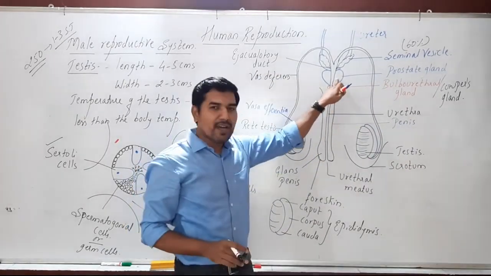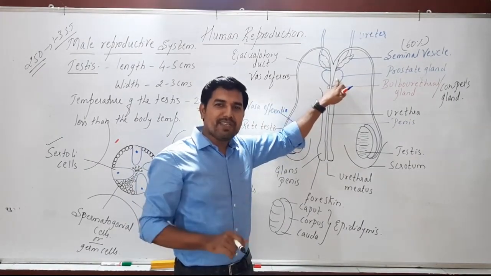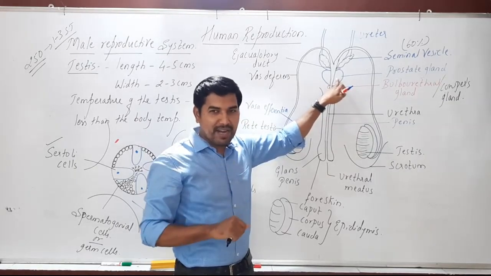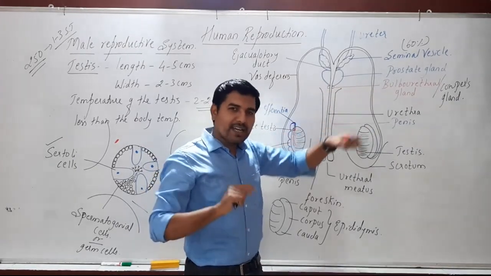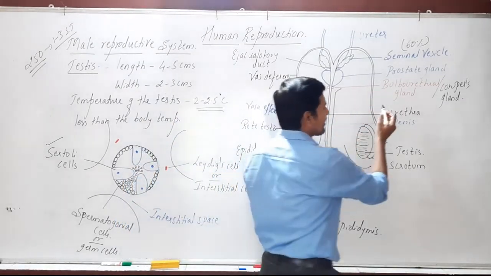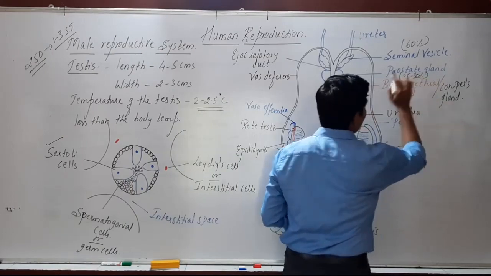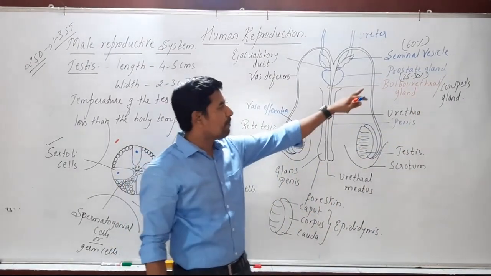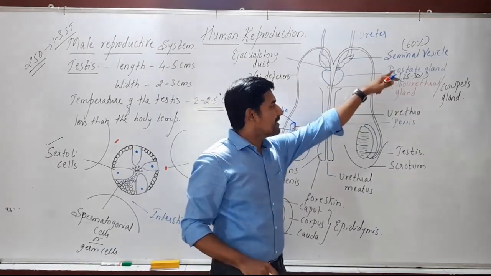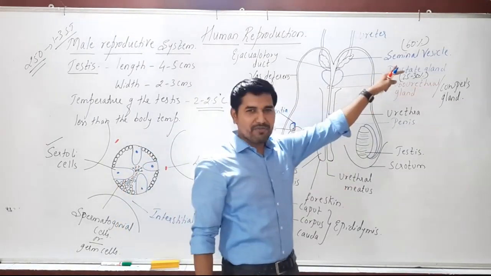Then coming to the next one, the prostate gland. The prostate gland is the largest gland in the male reproductive system, which measures the size of a golf ball. It also produces seminal fluid, and this fluid constitutes around 25 to 30% of the total semen. The seminal vesicles are the major contributor, producing around 60% of the semen.